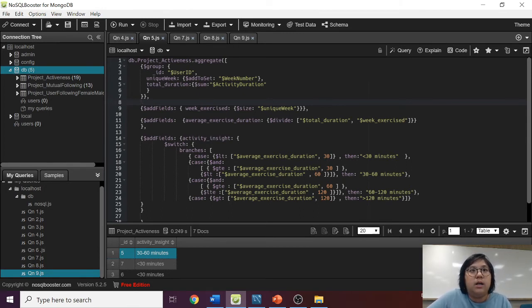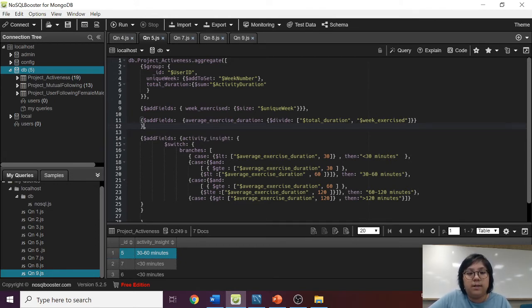We also create a variable total_duration within the group function to get the total duration of all the activities for every user. Then we create another variable, average_exercise_duration, by dividing the total duration over the week_exercised so that we can get the average duration that each user has exercised per week. After that, we create another variable